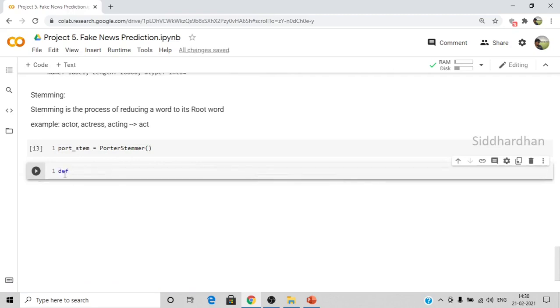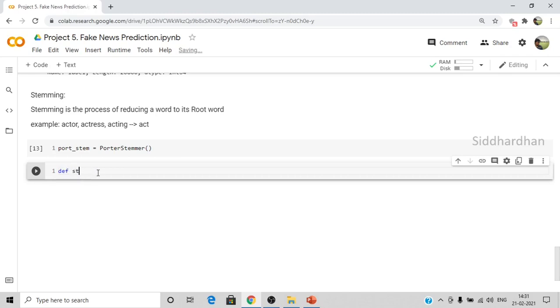For creating a function, you need to mention this keyword def, which basically means define. In some cases you need to replicate a particular code snippet, but we cannot write the same code again and again. For simplifying several lines of code into a simple word, we use a function. So let's create a function.